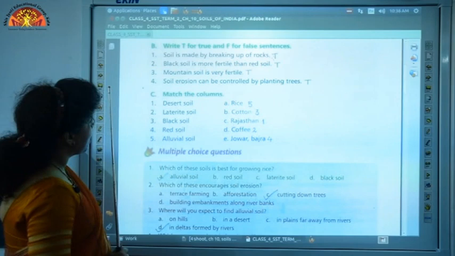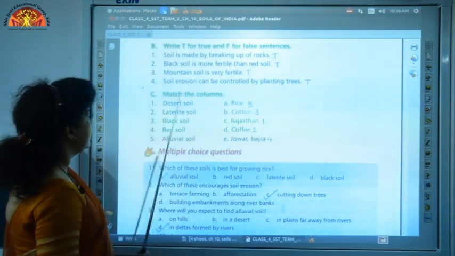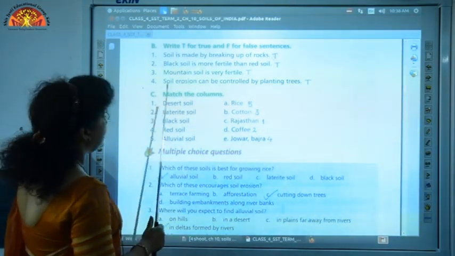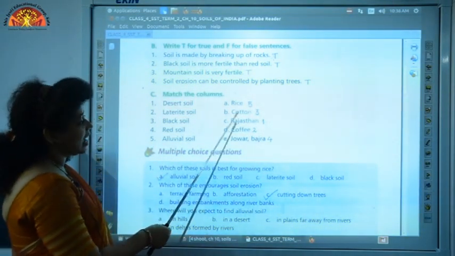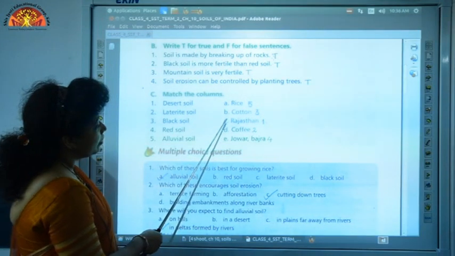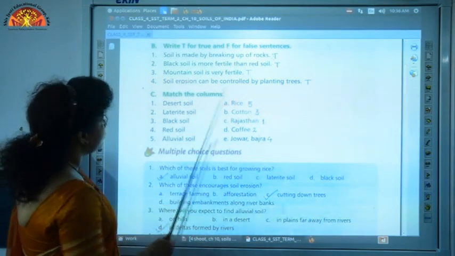Now come to match the following, page 71. Question 1, desert soil. Where is desert soil found? It is found in Rajasthan and Gujarat. So beside Rajasthan, write 1.